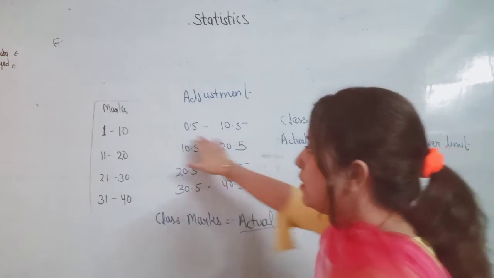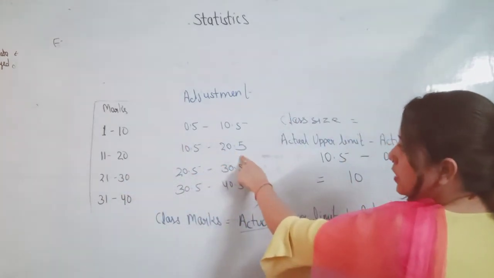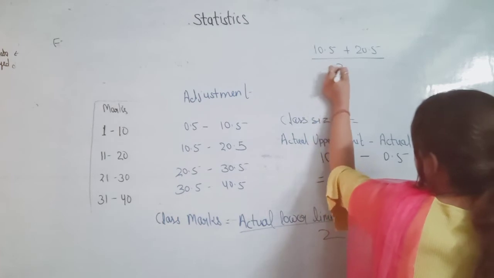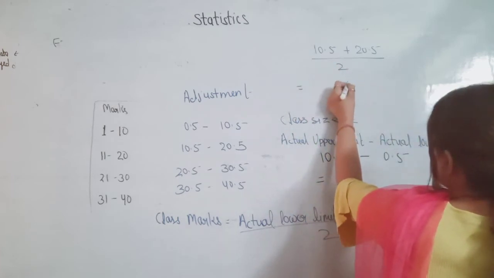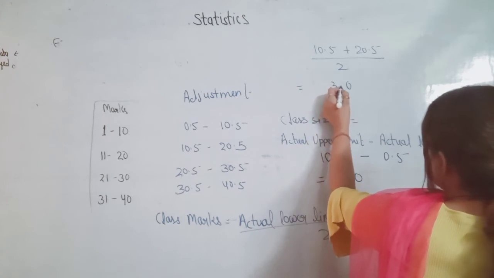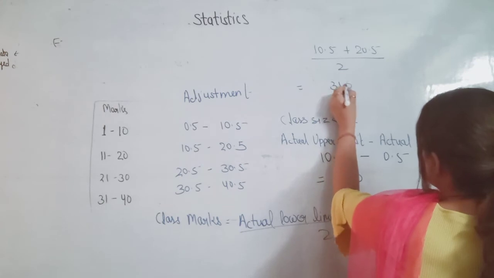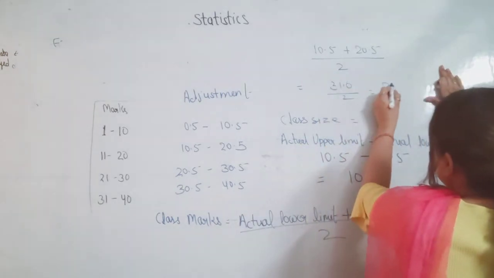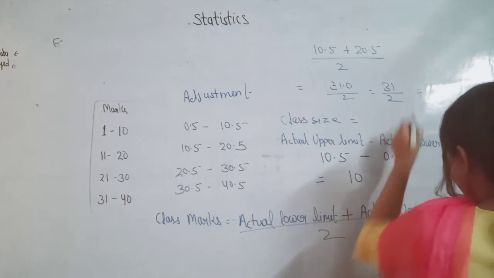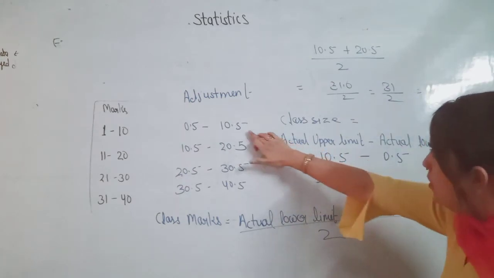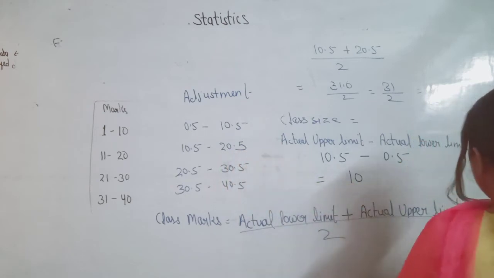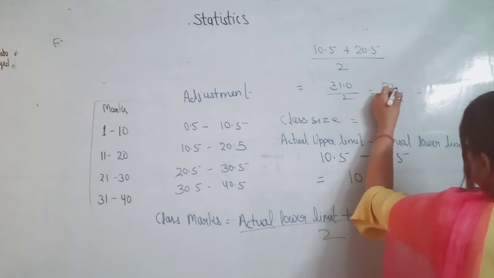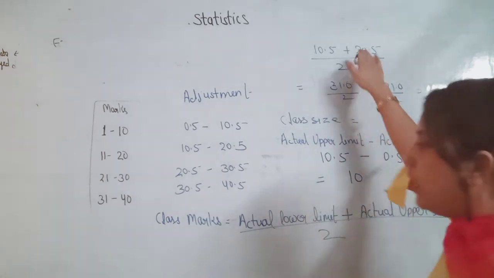What is the class mark in the second interval? So how to find it? 10.5 plus 20.5 upon 2. 10.5 plus 20.5 is 31.0, and when we divide that by 2 it will come 15.5. That is the class mark.